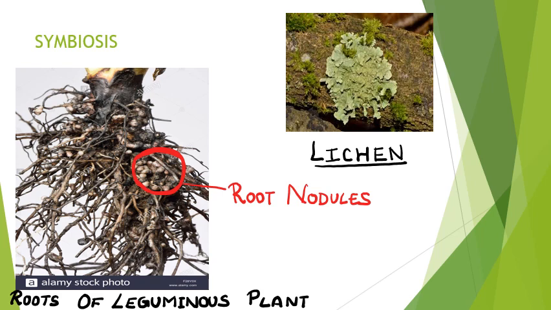So in this way, both of them are benefiting each other. Both of them are getting equally benefit from each other, and therefore they are showing a mutual relationship. So this type of relationship is called symbiosis.